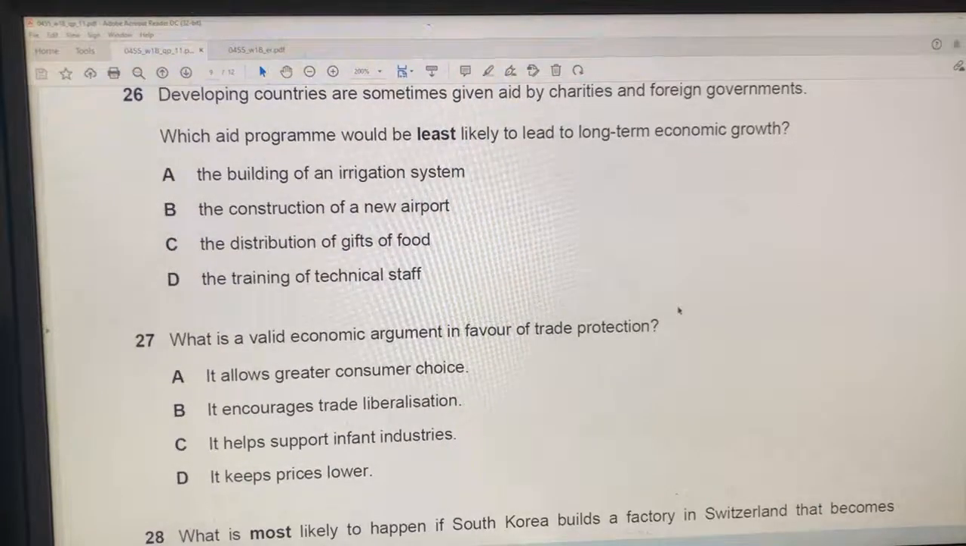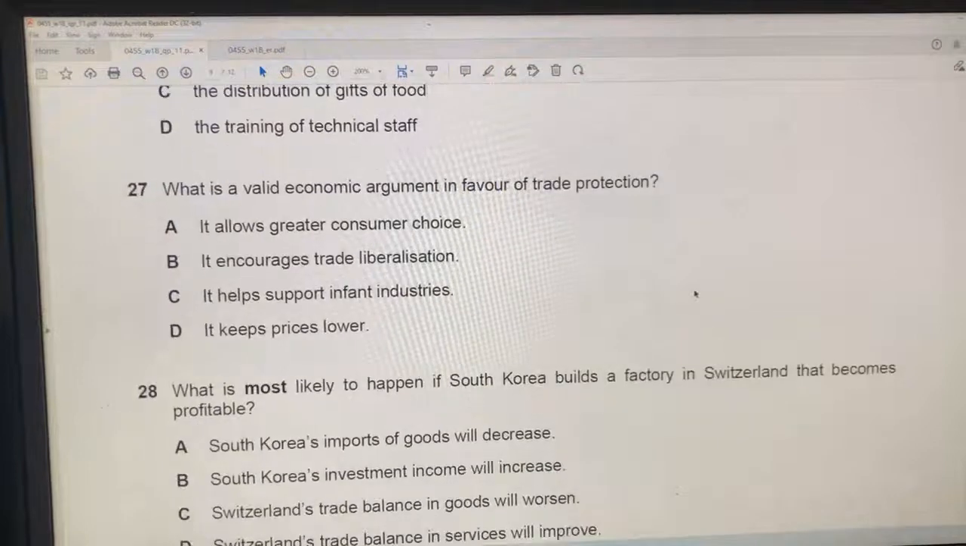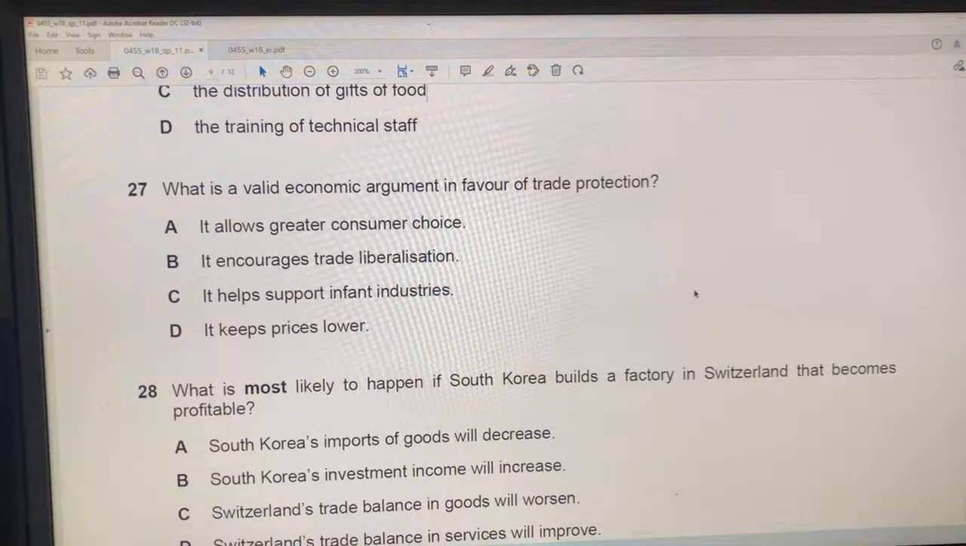A good idea, but a short-term solution. Question 27, what is a valid economic argument in favor of trade protection? Protect infant industries. That's the one I always remember.